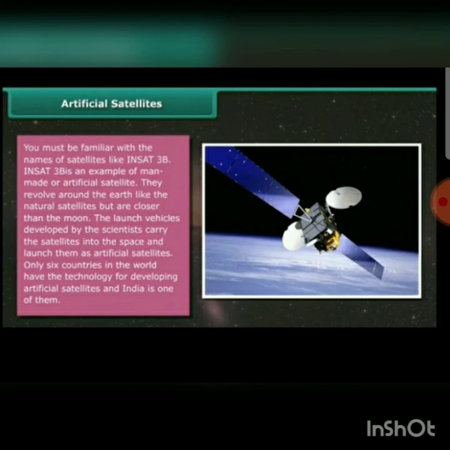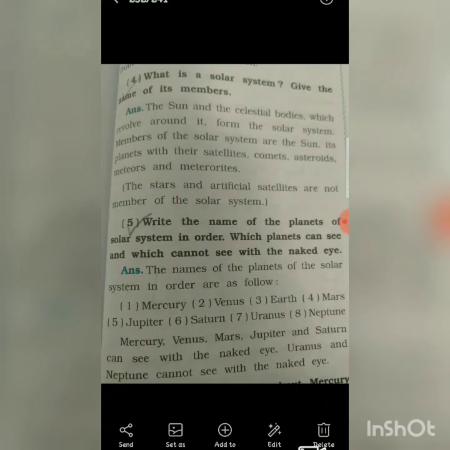The launch vehicles developed by the scientists carry the satellites into space and launch them as artificial satellites. Only 6 countries in the world have the technology for developing artificial satellites, and India is one of them. Artificial satellites have many practical applications. They are used for forecasting weather, transmitting television and radio signals. They are also used for telecommunication and remote sensing. So, why are the artificial satellites used? For telecommunication and remote sensing.